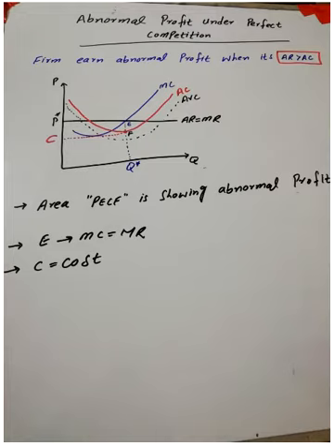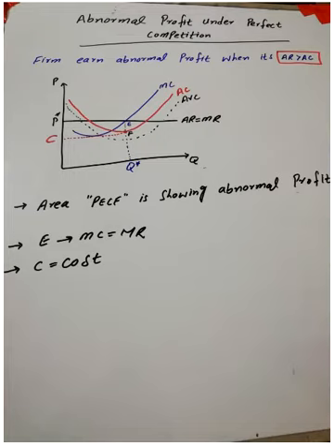As in our previous lecture, we have discussed how we can find the equilibrium under perfect competition and what is the optimum level for production under perfect competition. In today's lecture, we are going to discuss different cases under perfect competition, like abnormal profit under perfect competition, losses under perfect competition, and shutdown decision under perfect competition.